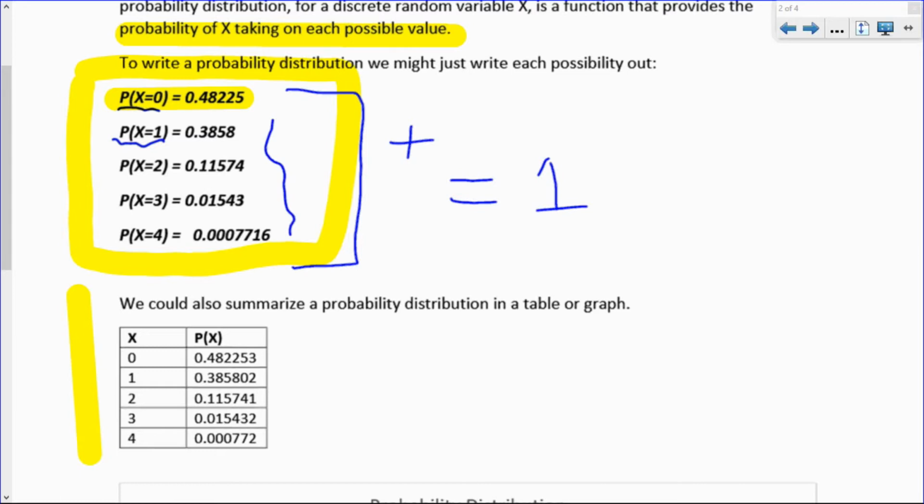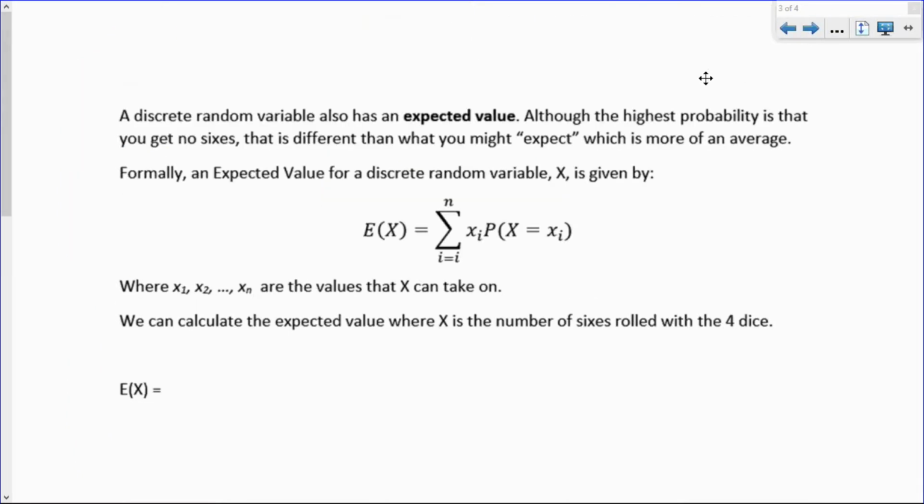So in some ways, we might argue that if you rolled no sixes, you did worse than average, if your goal is to roll sixes. And that gets into the idea of expected values. What is the average amount of sixes you should get when you roll 4 dice? All discrete random variables have expected values. Like I said, the highest probability is that you get no sixes, but that's different than what you would expect to get, which is more of an average.